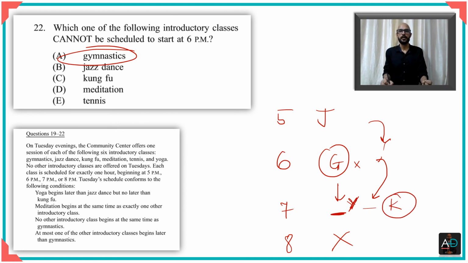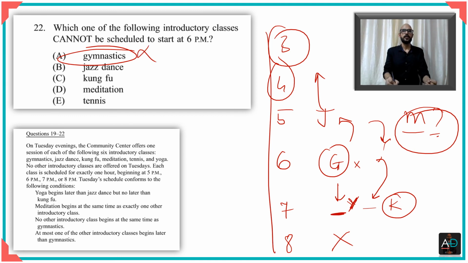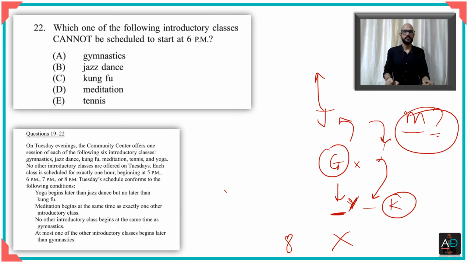That's possible. But the question is now, where do I place meditation? Can I place meditation along with anything anywhere? There is no time slot left. If I were to place yoga here, then jazz would go above this 4 o'clock. It would go up to 3 o'clock or something, which means that it is unworkable, which means that I have been able to confirm my anticipation, and therefore I will mark gymnastics A as the answer.